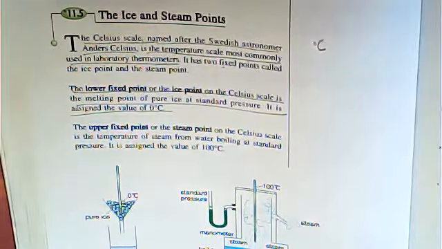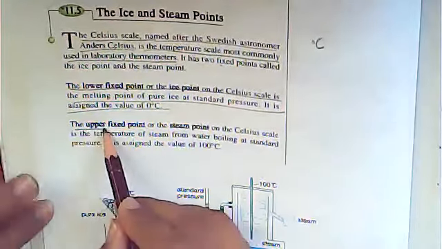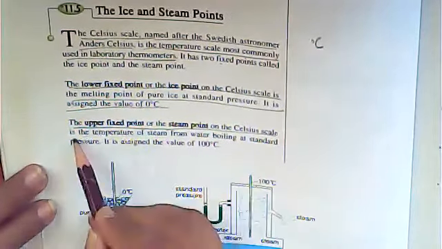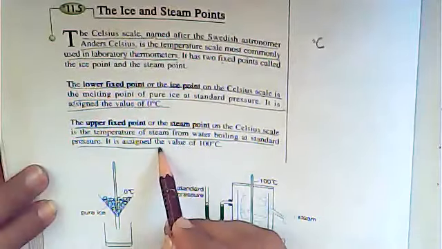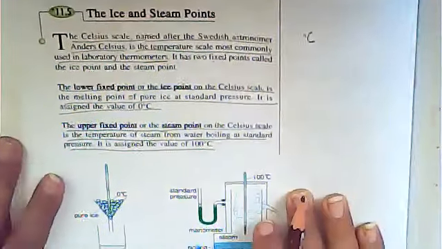And then this one. Okay. Next is the upper fixed point or the steam point on the Celsius scale. It is the temperature of steam from water boiling at standard pressure. It is assigned the value of 100 degrees. Now look at here. I'm going to explain it.